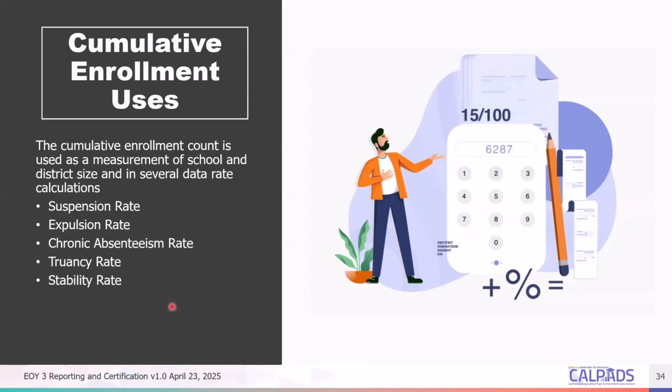So it follows that. And if you think about it logically, if Kyron beats me up in fourth period and I was there the first three periods, I was there, right? And so you didn't miss the instruction, which is the point of the chronic absenteeism and the STAS. And there's no day for day validation between the STAS and discipline, because a 3 day suspension might look like, in all reality, 2 full days and 1 half day and only be reported as 2 days in the STAS. So we don't do a day for day validation.